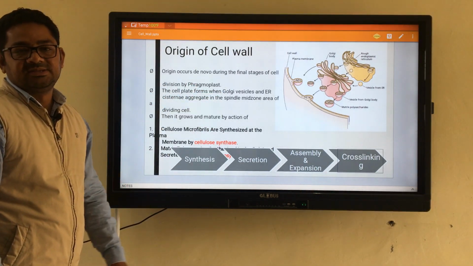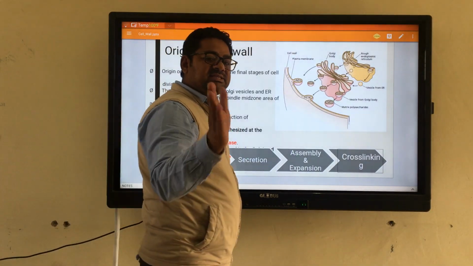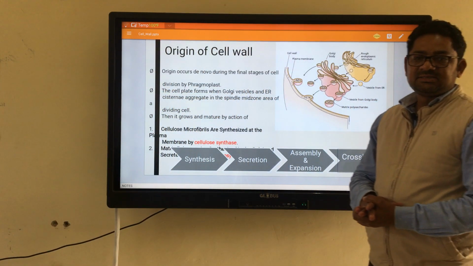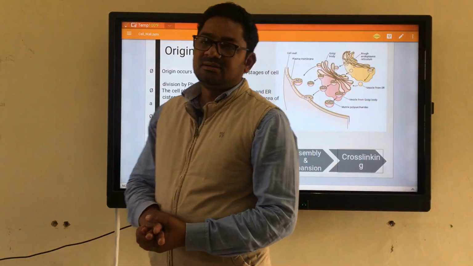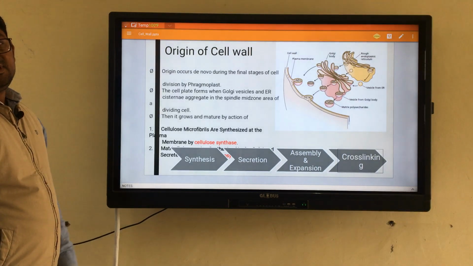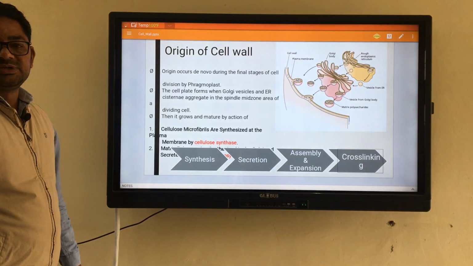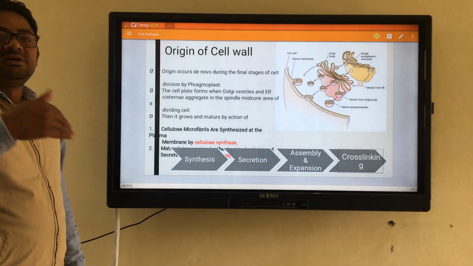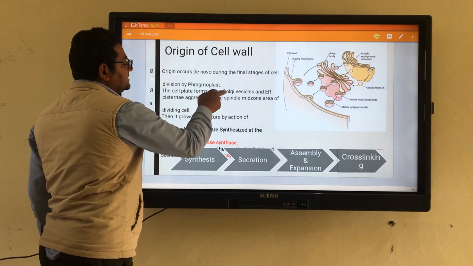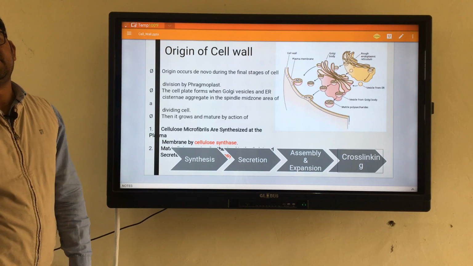by the phragmoplast. It means when the cell divides, after that, when one cell divides into two different cells, there is a formation of a wall between two different genetic materials, and that occurs by a certain structure, and that structure is named the phragmoplast.